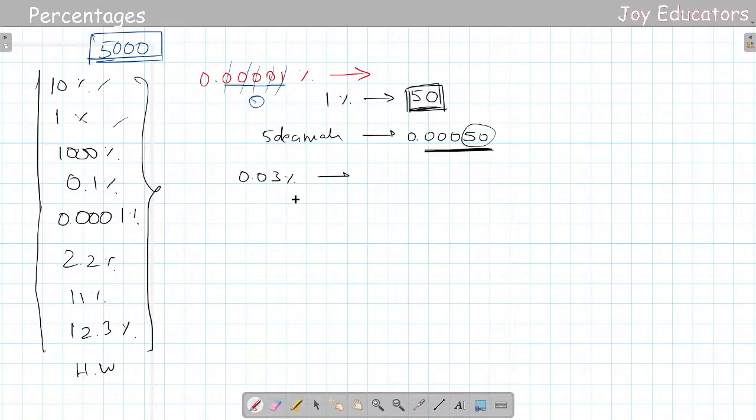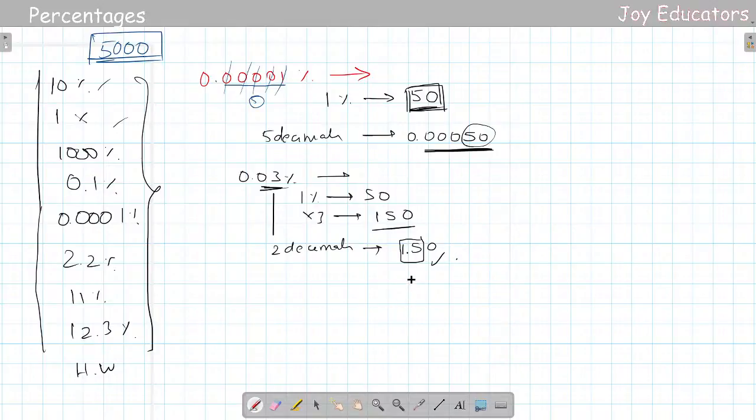The first thing that you're going to do here is just go with 1%. For 1% it is 50. Into 3, 1% times 3 is going to be 150. Here there are two decimals. So 150 is already there. So what are you going to do? Just count from the back. 1, 5, 0: 1, 2. So it's going to be 1.5. This is really simple, right?